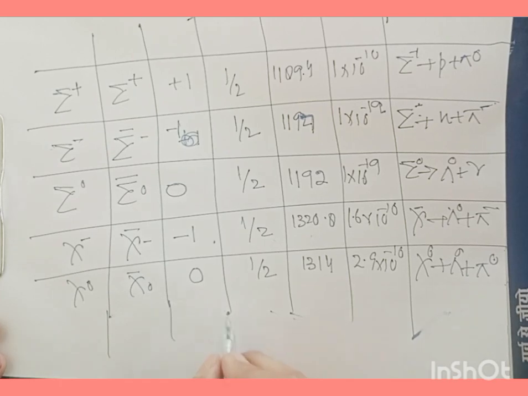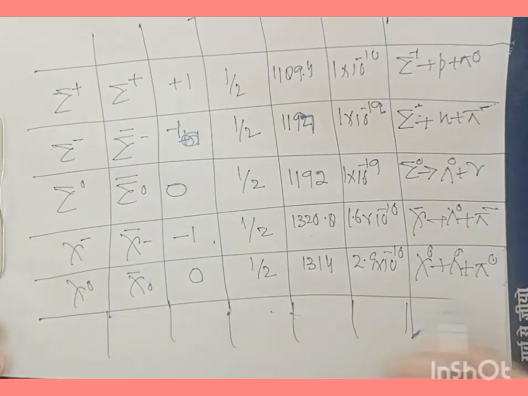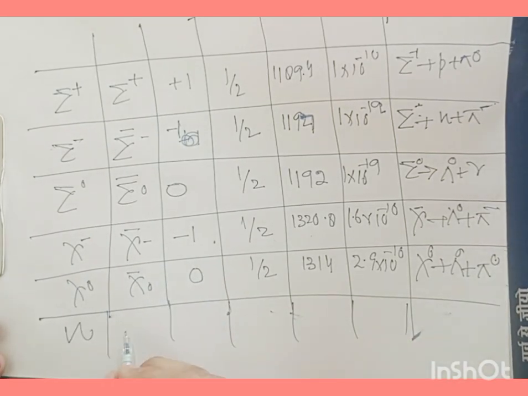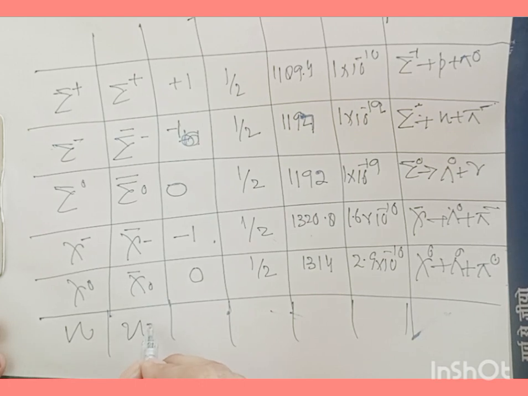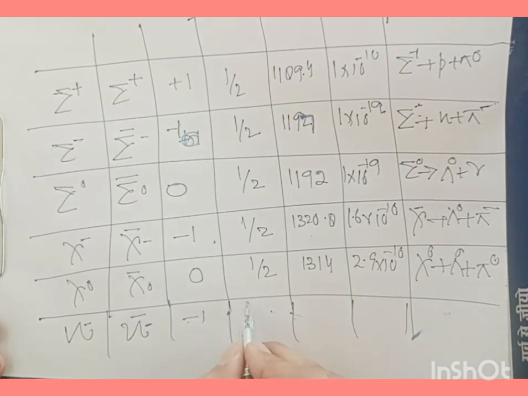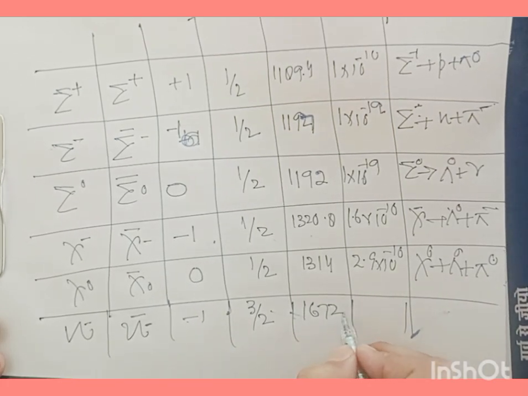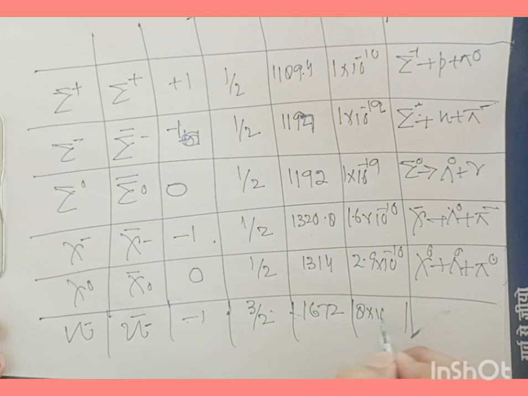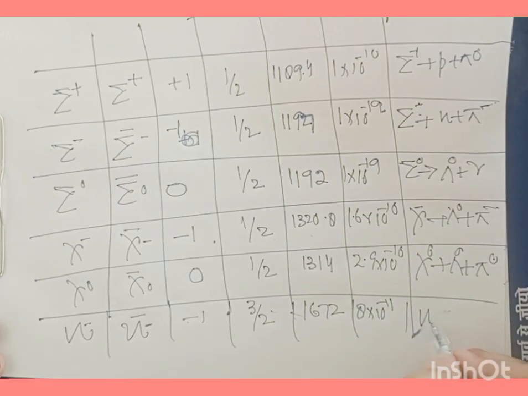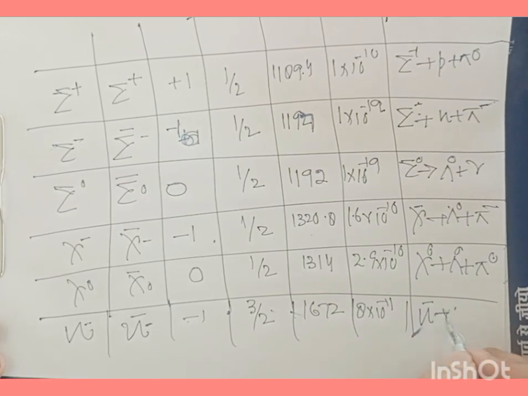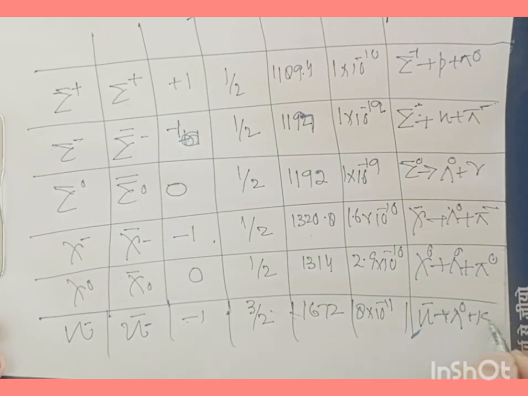And then finally, we have omega minus, and its antiparticle is omega minus bar. It has a -1 charge. It has a spin of 3/2, and it has a mass of 1672. And its mean life is 8 times 10 to the power of minus 11. And it can typically decay into lambda neutral plus K minus.